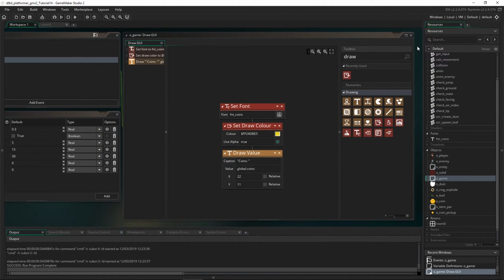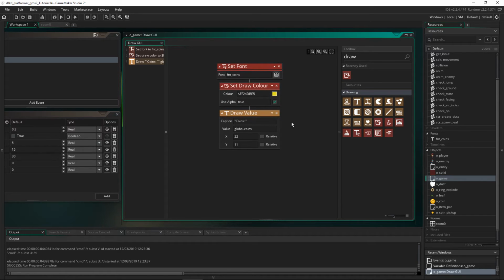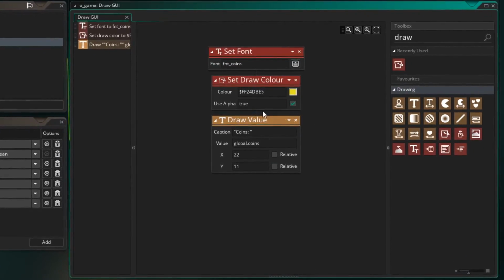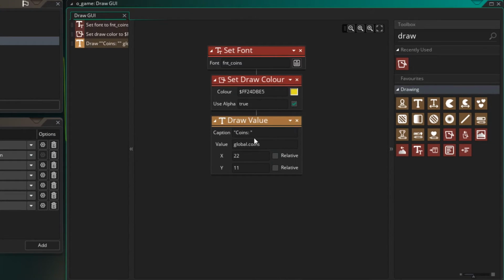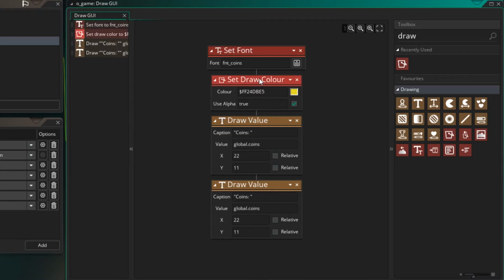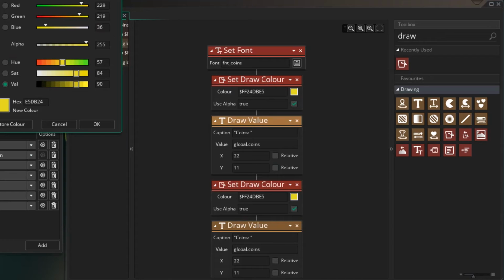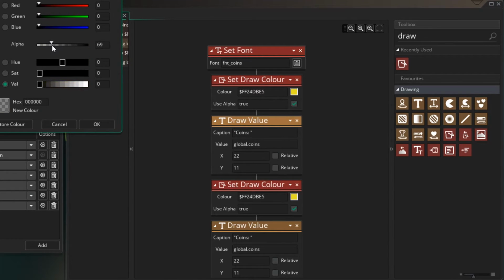Now, we can give it more impact by drawing a shadow. Now, how we draw a shadow is if you think of this value being drawn and we want to have a shadow under it, then before we draw this, we need to draw a black version of this. So if I take that, copy and paste, and this time the one above we draw in black. So for that reason, I'm going to actually take a copy of the set draw color as well, copy that and paste that below. So this one here, we want to draw it in a darker color. So I'm going to choose black and then change the alpha value to something low.